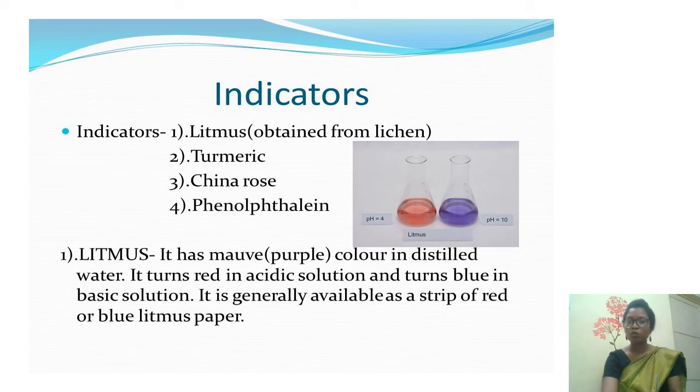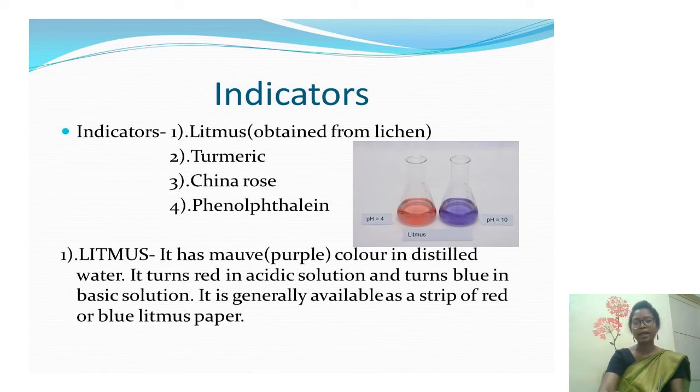Okay, now let us study what litmus is. It has a purple color in distilled water. Distilled water means pure water, and it turns red in acidic solution. So if you dip a blue litmus paper, it will turn red. And it will turn blue in basic solution.